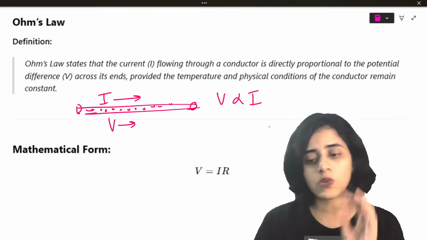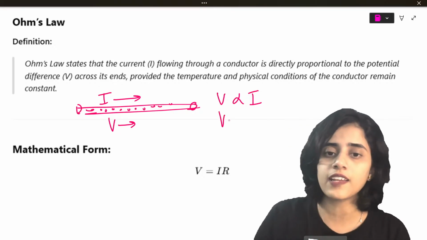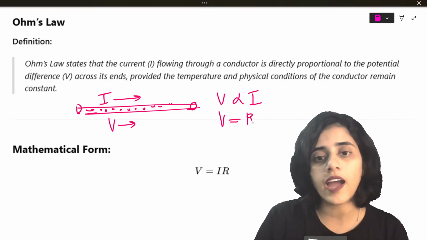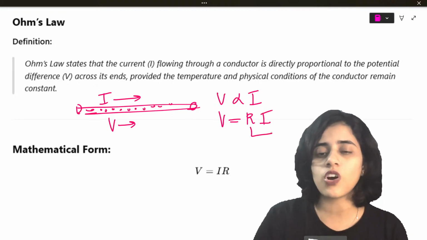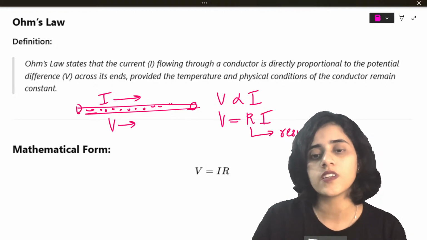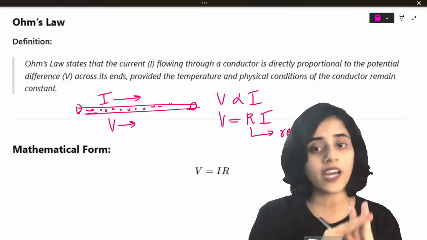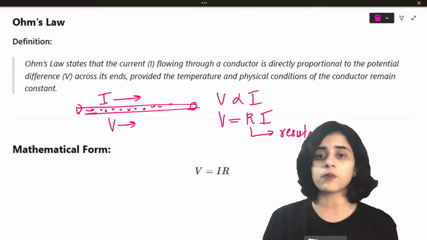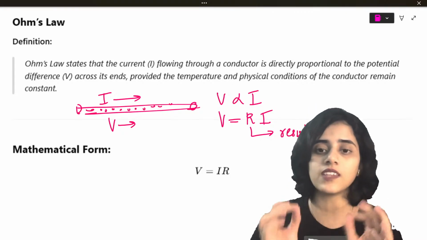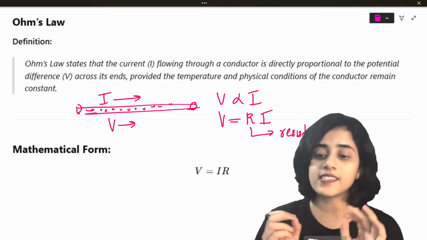But if I remove this proportionality, I can put an equal to and a constant. V stands for potential difference or voltage, I stands for current. When I remove the proportionality, I put a constant. That constant is called resistance.